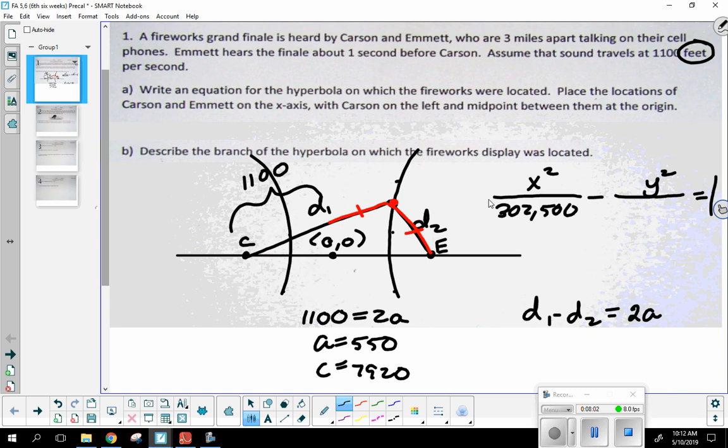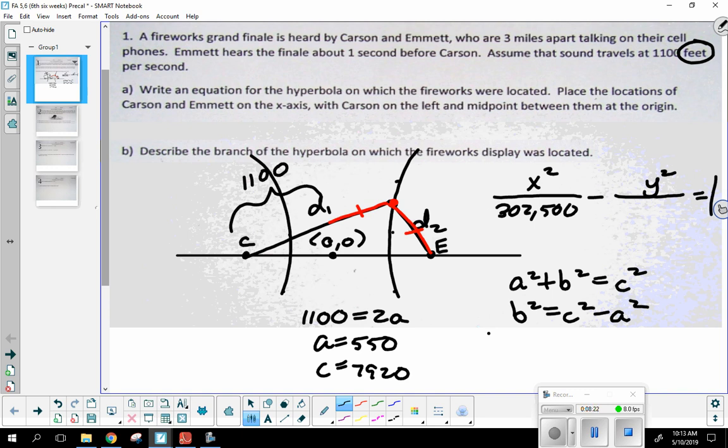Well, how do I do that? What's the relationship between a, b, and c? Okay, we know it's the Pythagorean theorem. a squared plus b squared equals c squared. So b squared would equal c squared minus a squared, right?